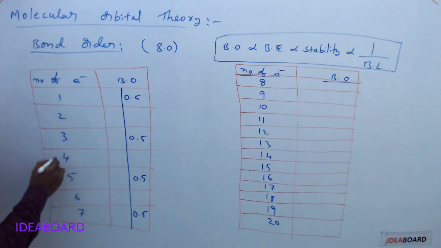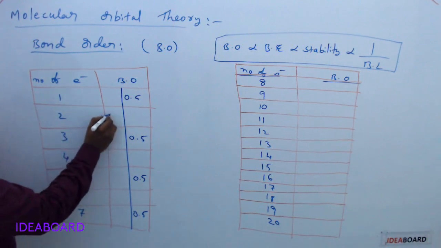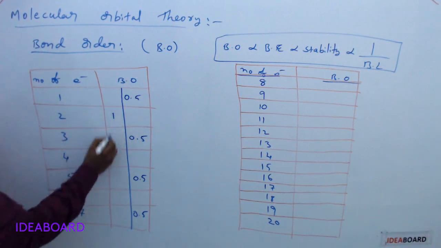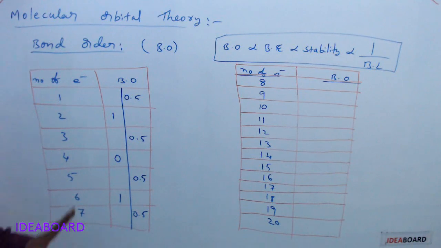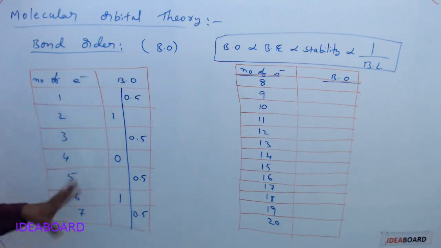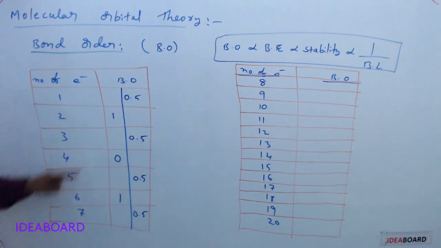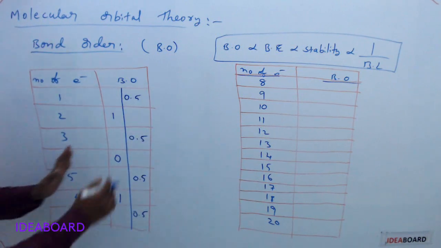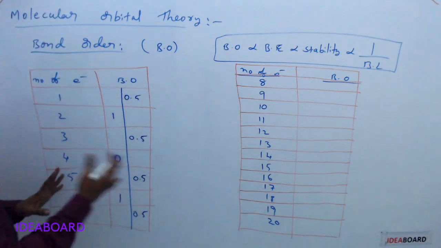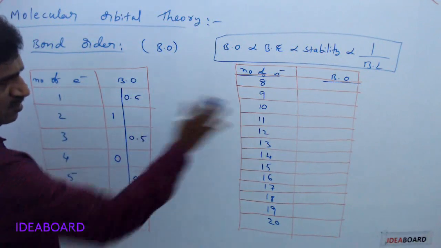Next, 2, 4, 6 we have even numbers. This is 1, this is 0, and this is 1. Okay, 1, 0, 1. That is the bond order values. Please remember, for odd numbers I gave 0.5 up to 7 only, not for the entire range up to 20. Only I took two tables. Please remember them separately. This is one table, this is another table.